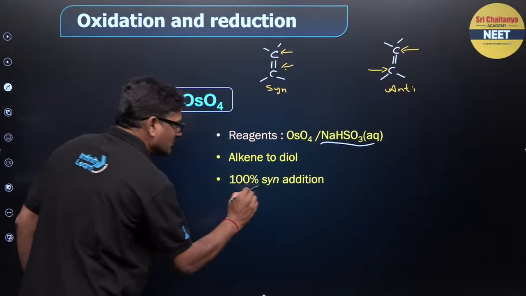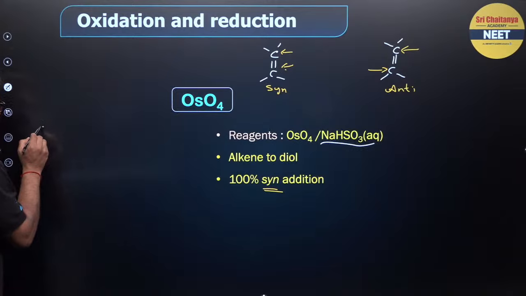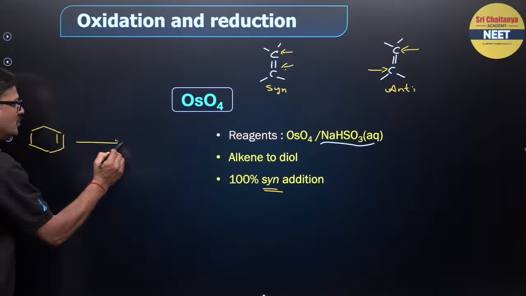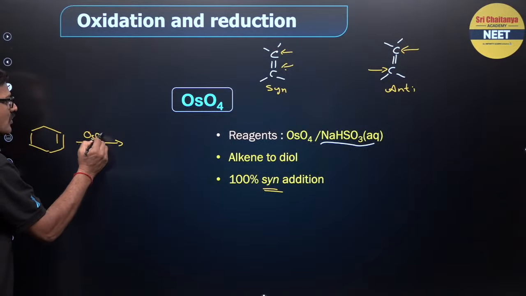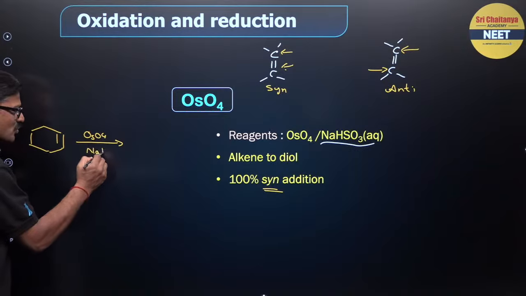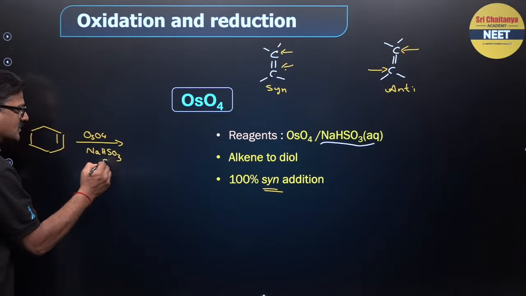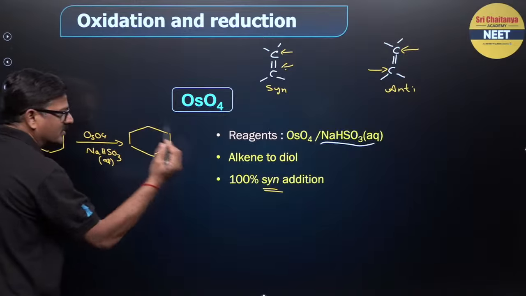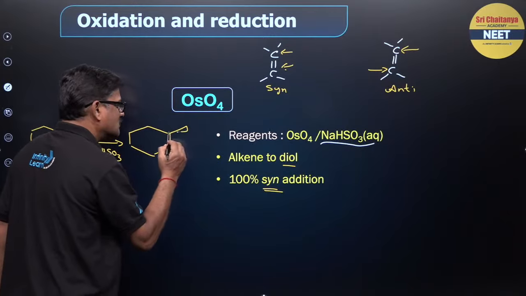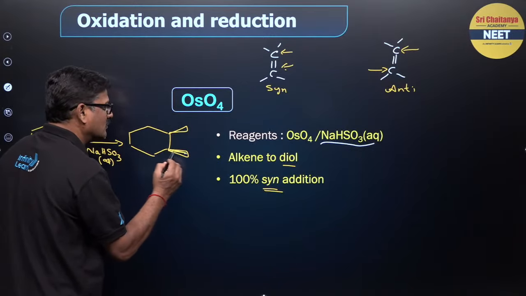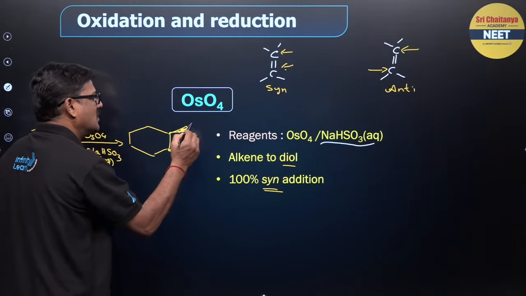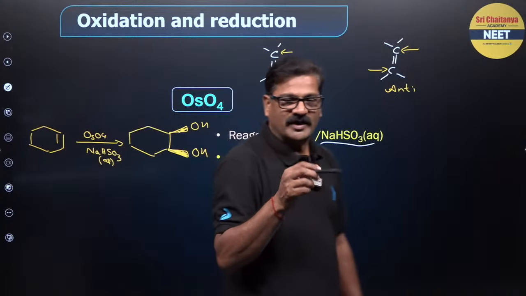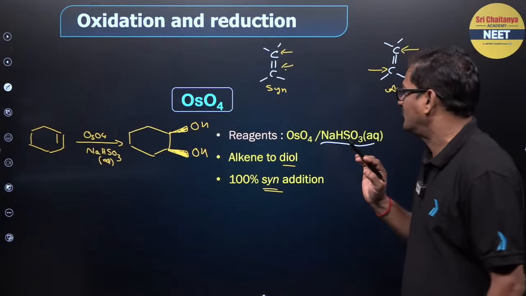What I want to say is, this is syn addition, so the product, this is your alkene. When you use OsO4 and NaHSO3 aqueous, what is the product, beta? It is going to give a diol. So it is going to give you a product like this, OH and OH. So that's it. It is stereospecific.